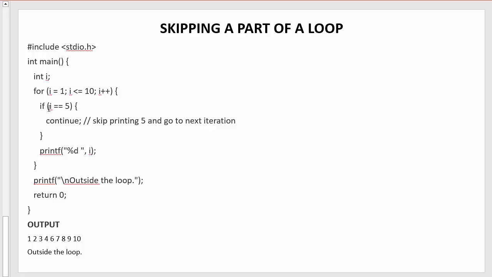Then again this if condition gets executed like this with each and every iteration until the value of i becomes greater than 10. The value of i gets incremented and we will get the output. In this program we have seen when the value of i becomes 5, that particular iteration gets skipped with the help of continue, whereas all the other iterations get executed successfully.